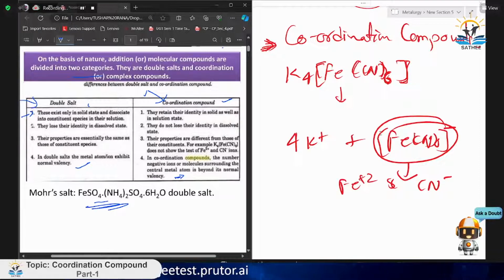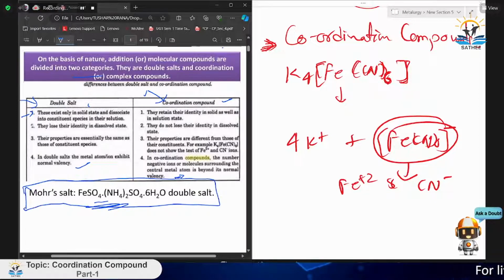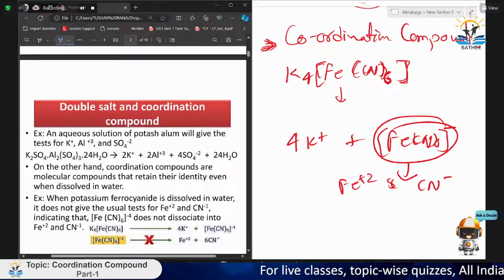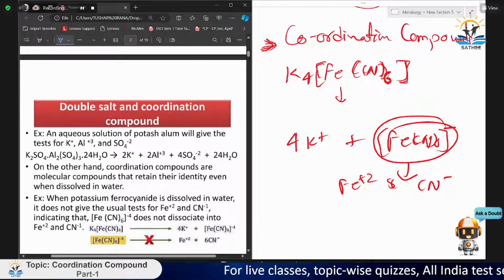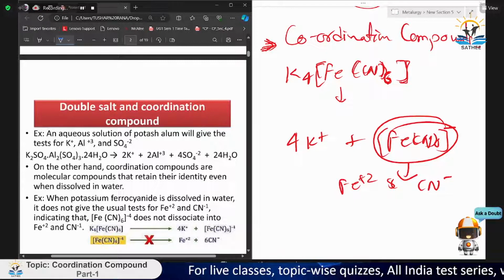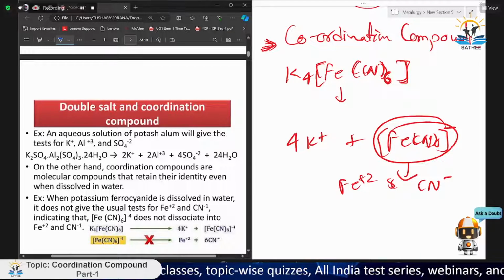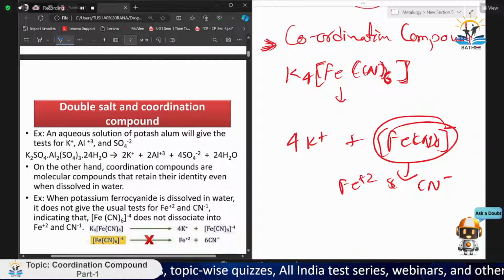Now, I have taken this example because it is also important, Mohr's salt, FeSO4.(NH4)2SO4.6H2O. It is a triple double salt. You just revise that. Now, double salt and coordination compound. An aqueous solution of potash alum will give the test of K+, Al+3, and SO4 2-. This compound is K2SO4.Al2(SO4)3.24H2O.